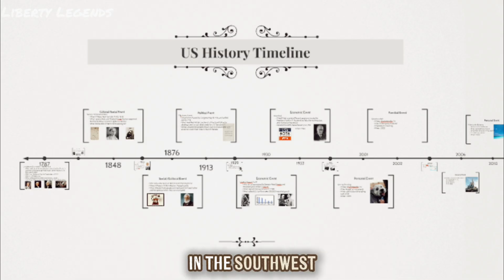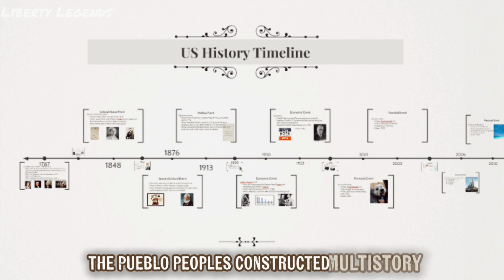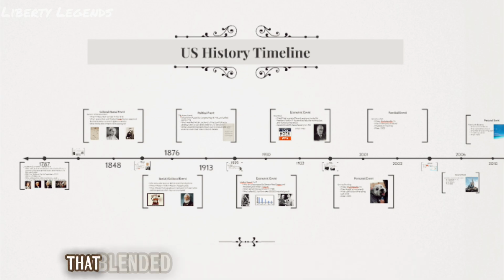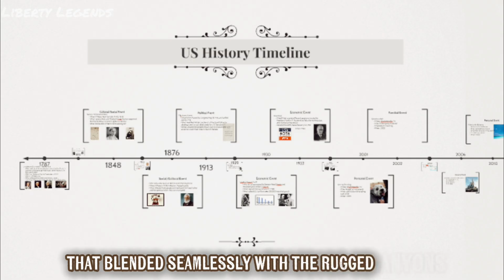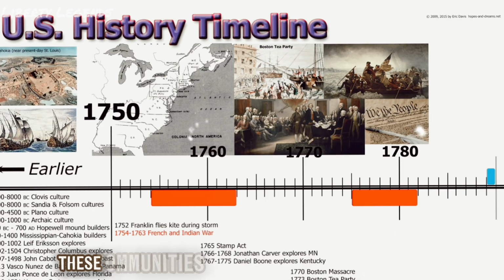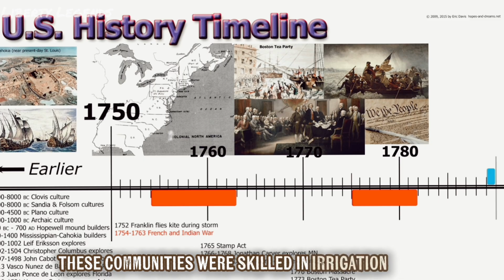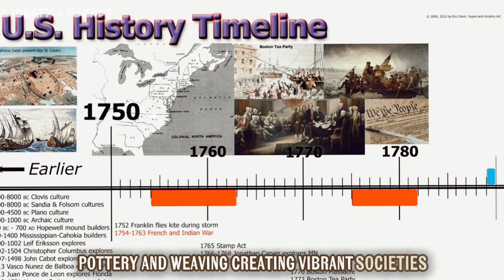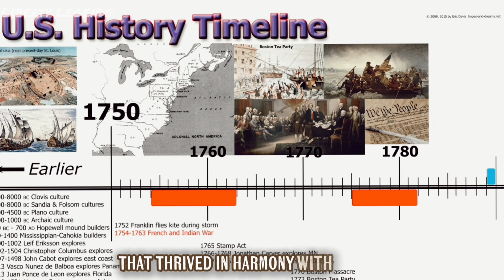In the southwest, the Pueblo peoples constructed multi-story adobe and stone dwellings like cliff palaces that blended seamlessly with the rugged canyons, providing protection from enemies and the harsh sun. These communities were skilled in irrigation, farming, pottery, and weaving, creating vibrant societies that thrived in harmony with nature.